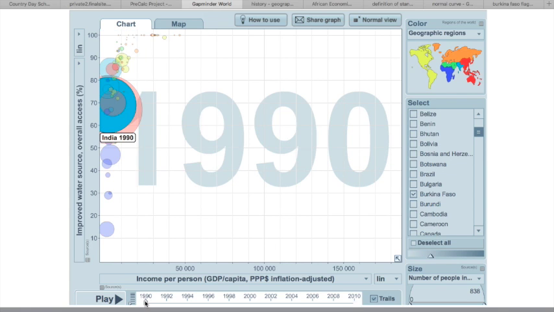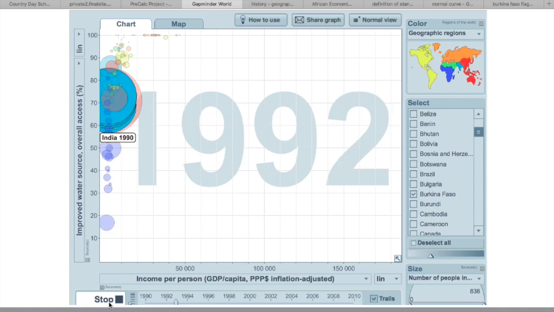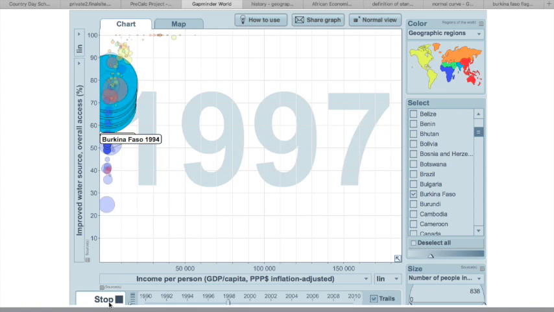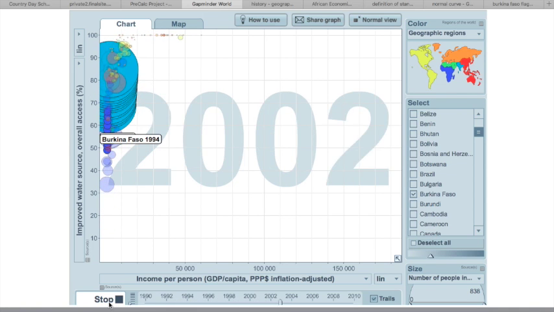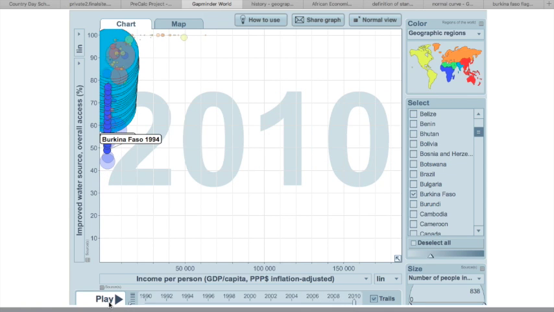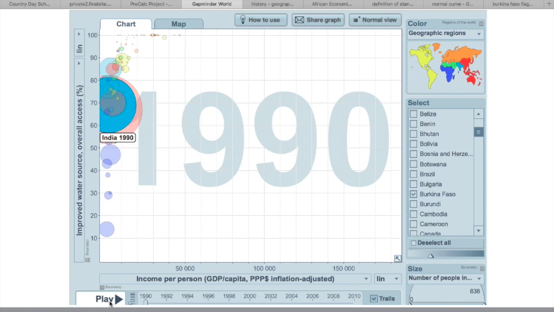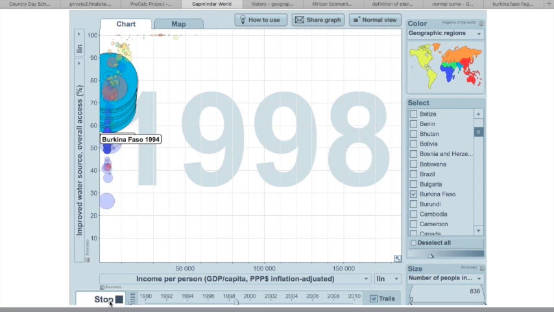Compared to India, which is a light blue bubble, Burkina Faso's population, which is a dark bubble, is much smaller, as you can see by India's bubble size. This is because in Burkina Faso, they have an infant mortality rate of 70 per 1,000 babies born, while in India, that number is 44 per 1,000 babies.